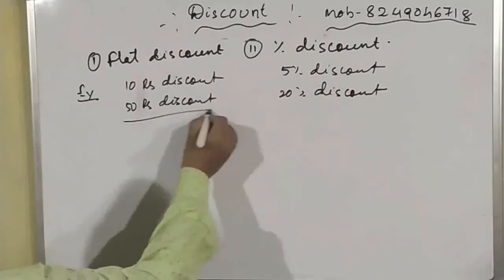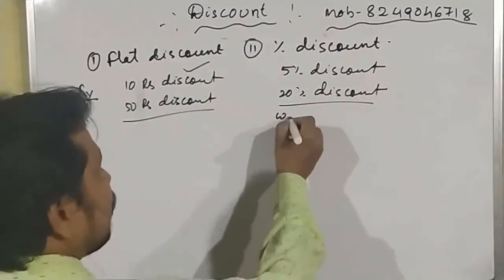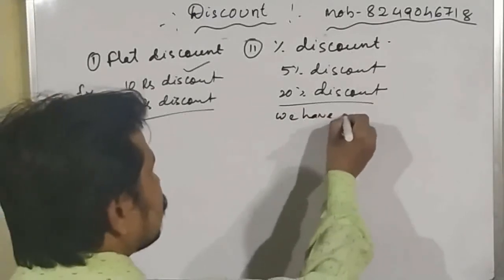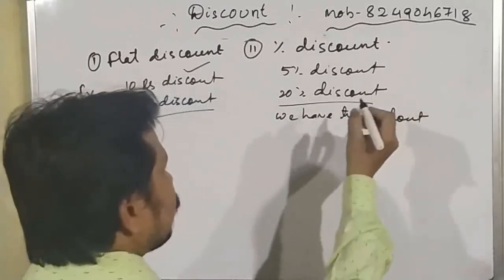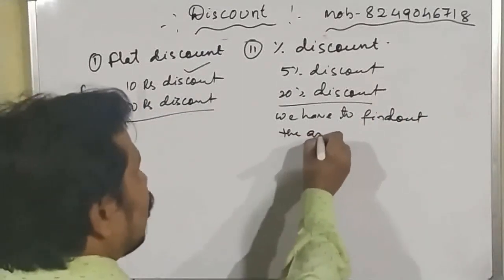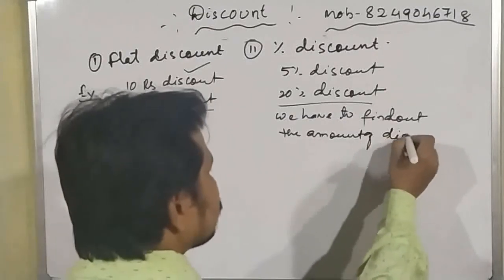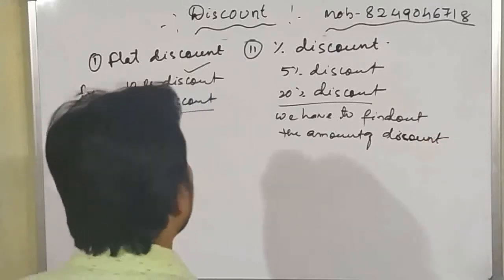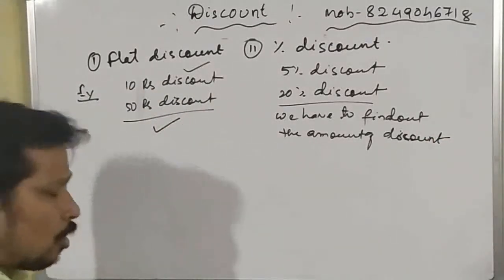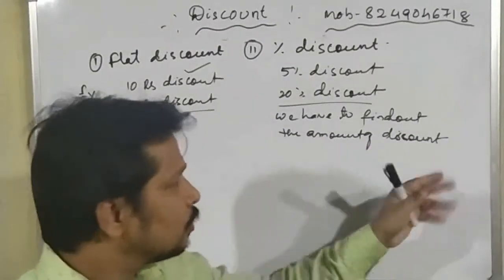Okay, here the discount is already given, and in this case we have to find out the amount of discount.